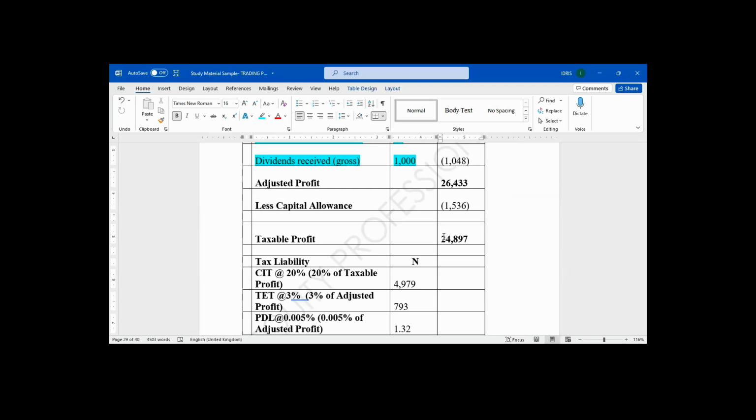897. Now you cannot compute tax liability for this company. You cannot compute what? Tax liability. This is a company. What type of tax will this company pay? First, they will pay CIT, company income tax. At what rate will the company income tax be?